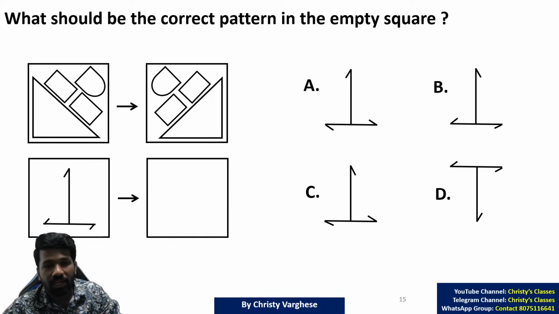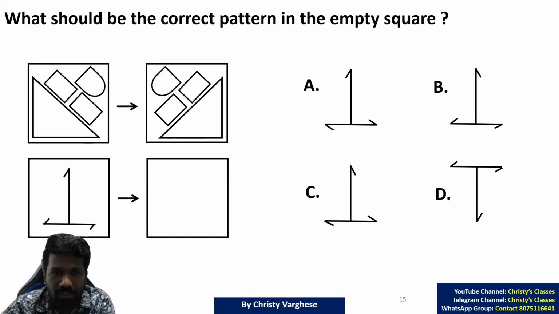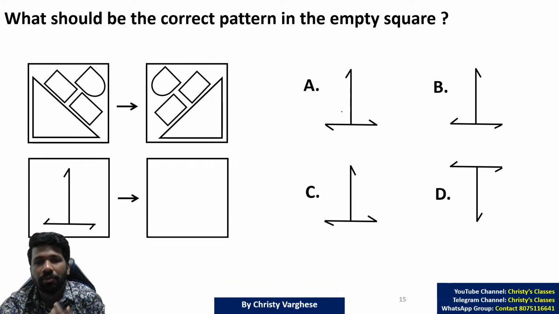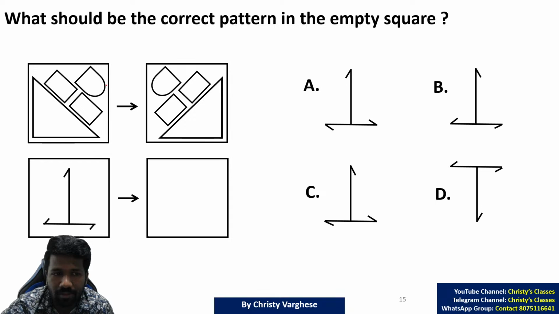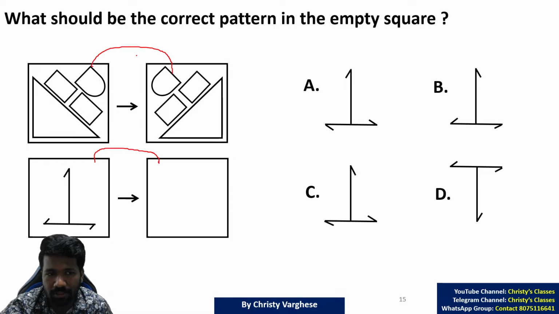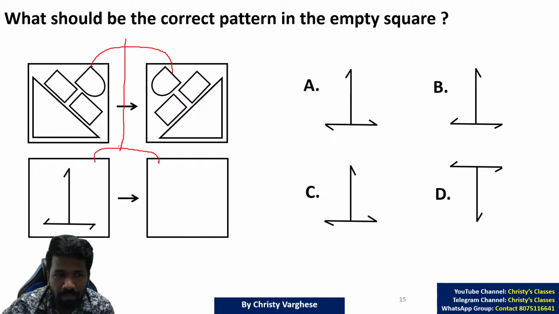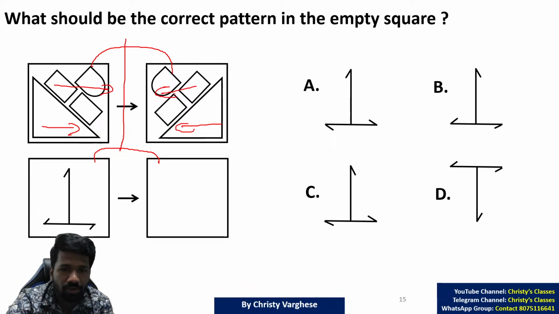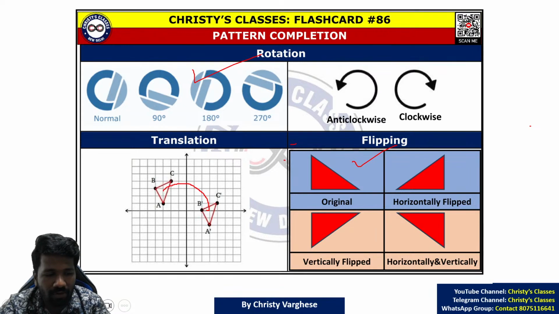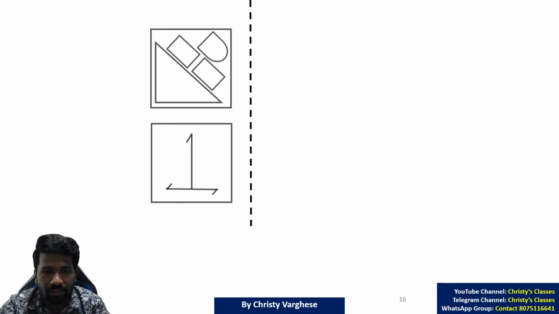Okay, so any answers? This is a standard pattern type question. This was asked in the CSIR NET exam, but the same type was asked in UPSC also. What should be the correct pattern in the empty square? This is the reference image, and with that you have to fill this. Clearly this is a mirror image. If you keep a mirror here, this is horizontally flipped. Similarly, these three images are also horizontally flipped. You can analyze it one by one, then it will be very easy to understand.